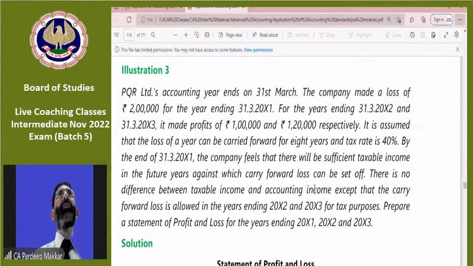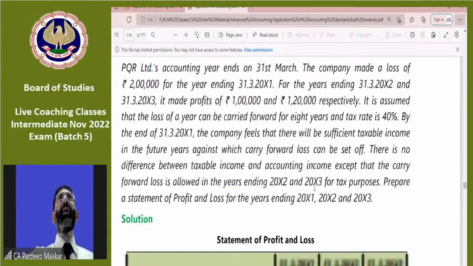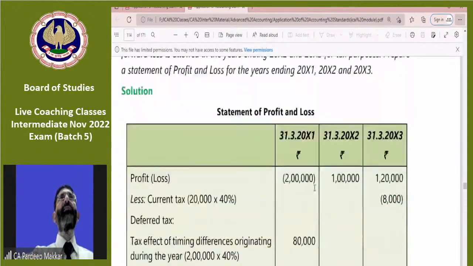By the end of 31st March, the company feels that there is sufficient taxable income in the future years against which we can carry forward the loss to be settled off. There is no difference between taxable and accounting income except that the carry forward loss is allowed in the years ending 2012 and 2013 for tax purpose. We have to prepare a statement of profit or loss for the years ended. Very good illustration.